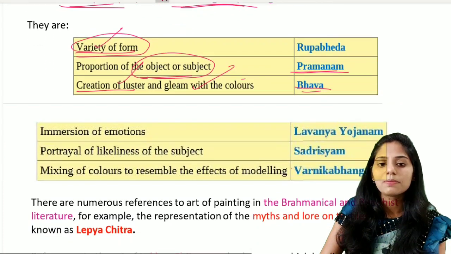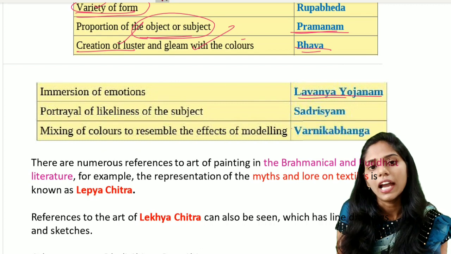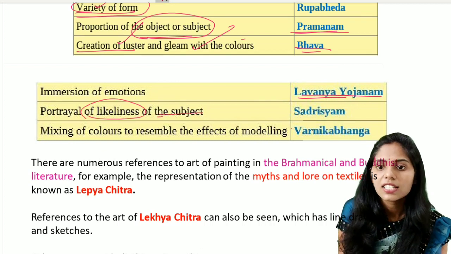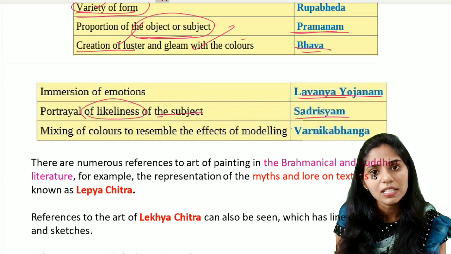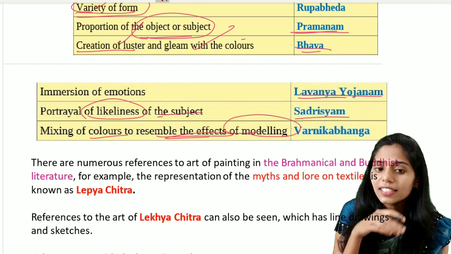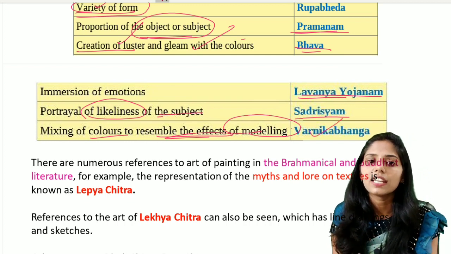And the next important principle is the immersion of the emotions. It is called Lavanya Yojanam. And the next one is the portrayal of the likeness of the subject. It is called Sadrishyam. And the next one is the mixing of the colors to resemble the effects of the modeling. This principle is called Varnikabhanga.